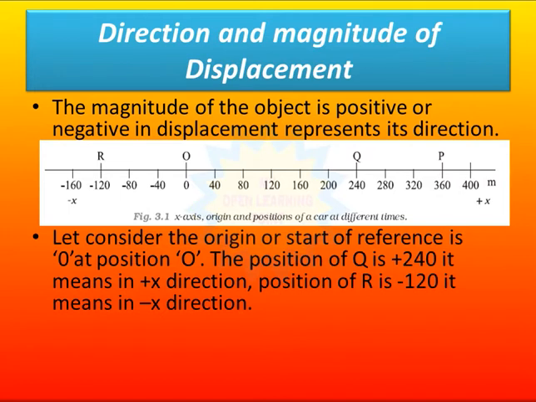Let 0 be the origin, the starting point, with value 0. If the object goes in the positive x direction, like going to Q, then its value of displacement will be plus 240. If the object starts from 0, or O, and goes in the negative x direction up to R, then its value of displacement will be minus 120.